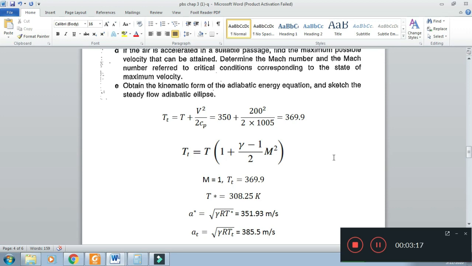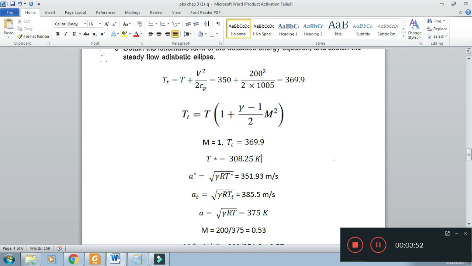Then A_T, which is the speed of sound based on the total temperature. So A_T is square root of gamma R T_T. This is 385.5. This is the speed of sound when the flow is, for example, brought adiabatically to rest. Then the temperature will be the total or stagnation temperature. This will give the maximum value of velocity of sound, which is 385.5.